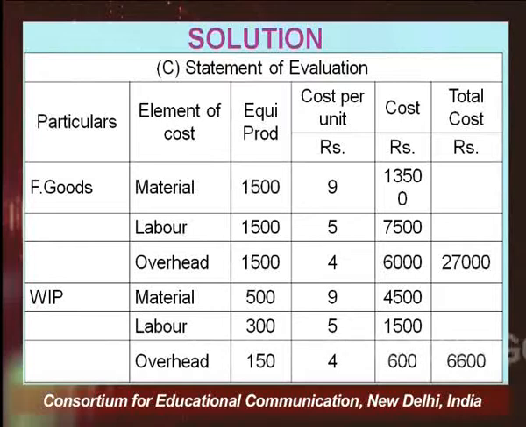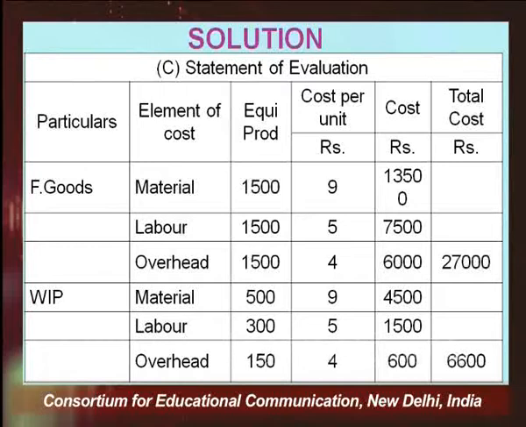Now, you calculate the value of work in progress. The way we calculated the value of finished goods, in a similar manner we can also calculate the value of work in progress, right? The only difference is that in the finished goods, each element of material, labor, overhead is the same, but here the degree of completion on each element is different, so the equivalent production will also be different, and again you will multiply it by the cost per unit, you will get the cost of each element of the work in progress.